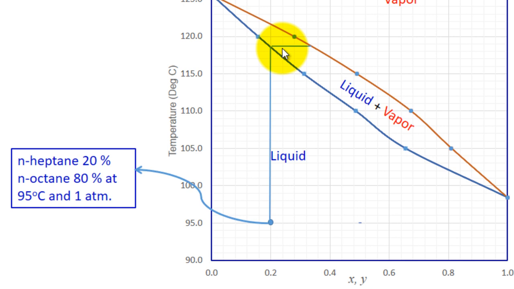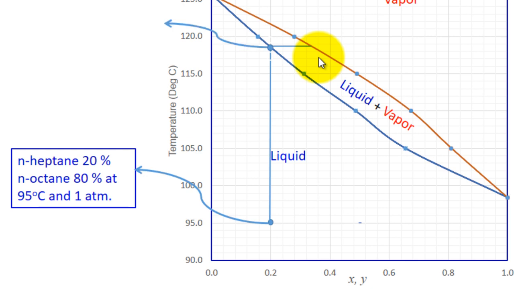When the bubble gets formed, it will have both normal heptane and normal octane. But normal heptane is more volatile. So whatever small bubble is formed, in that small bubble the percentage of heptane will be more than 20%. That is the meaning of more volatile. That's what happens here. Now you have a liquid phase as well as a vapor phase. Liquid also will have two components, vapor also will have two components. Therefore, liquid will have one composition, vapor will have another composition.